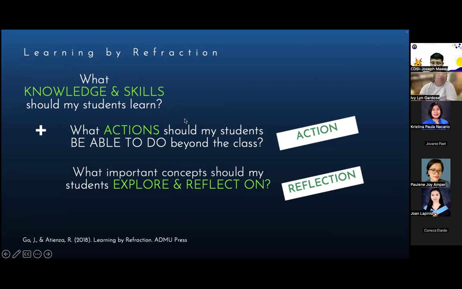And we're saying in learning by reflection and the IPP, you need two more kinds of goals. These are the knowledge and skills goals. You need an action goal, and you also need to aim for reflection. So as you think about what knowledge and skills should my students learn, you should also think about, because of this topic, what action should my students be able to do beyond the classroom in the real world?